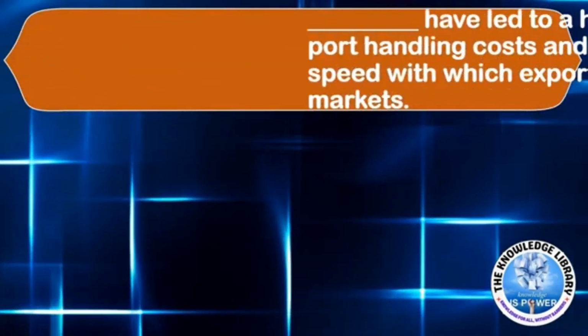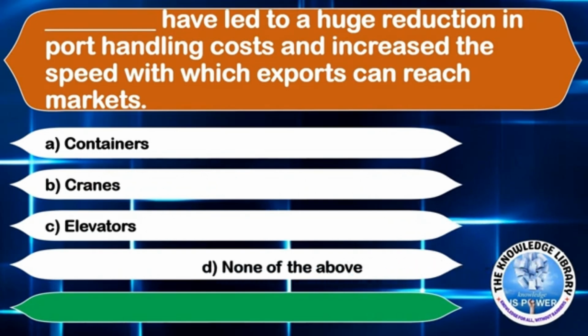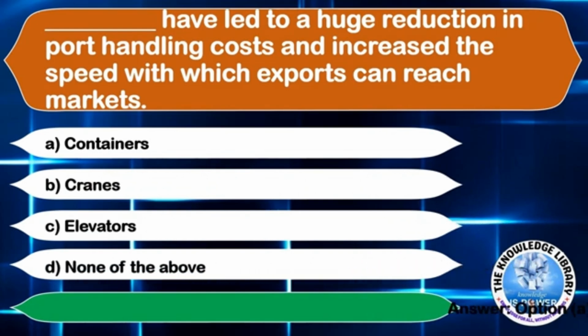The next question is, dash have led to huge reduction in port handling cost and increase the speed with which exports can reach markets. Option A containers, option B cranes, option C elevators, or option D none of the above. The correct answer is option A containers.